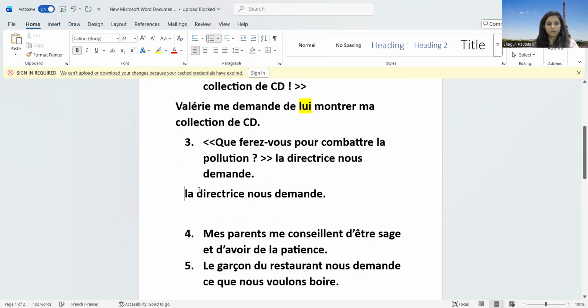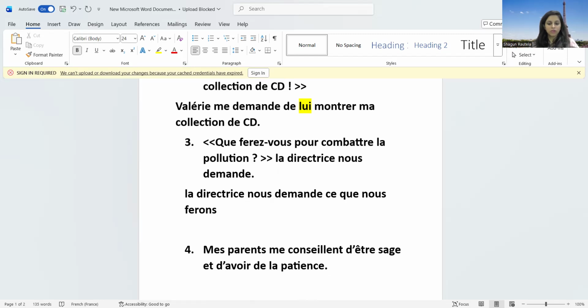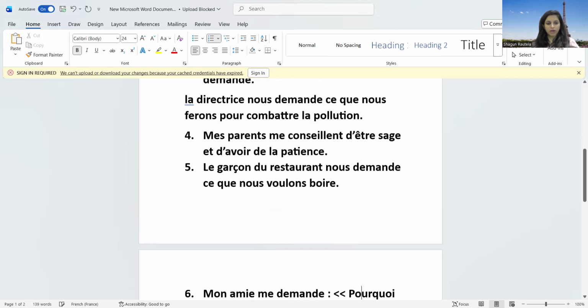Do you remember the cur changes to circle? Okay. So the director is asking us, whosoever is talking to whom, that portion you have to bring it in the starting. So director is asking us, whatever we are doing, nous ferons pour combattre la pollution. Okay. Let's move on to the fourth part.